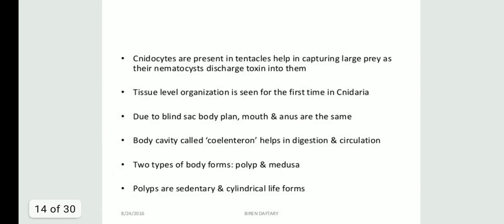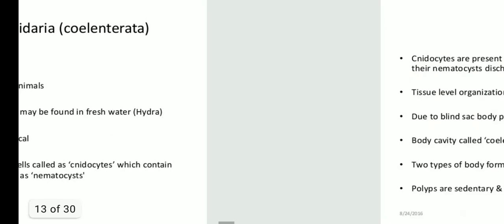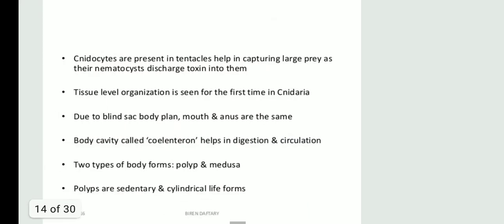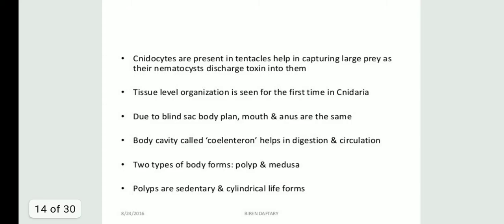Cnidocytes are present in tentacles. So you can see the picture here of the hydra. These are the tentacles, students, and there are some cells like cnidocytes present in these tentacles. Now what is its function? They help in capturing large prey as their nematocysts discharge toxins into them. Now talking about their level of organization, that is the tissue level of organization.